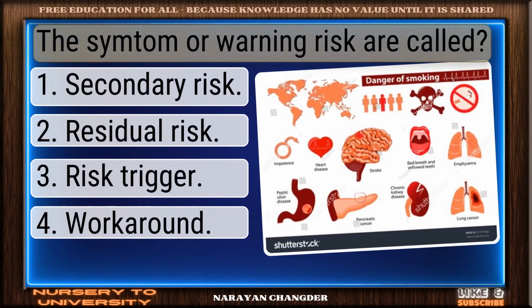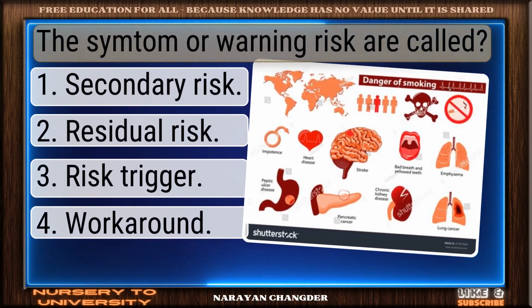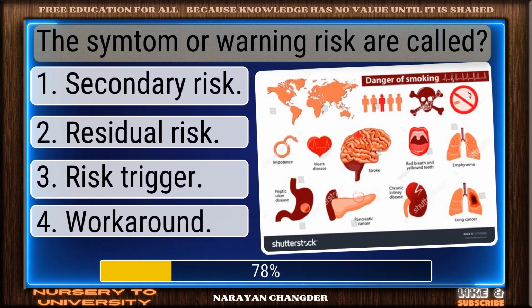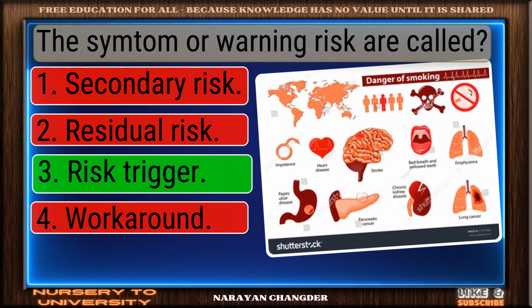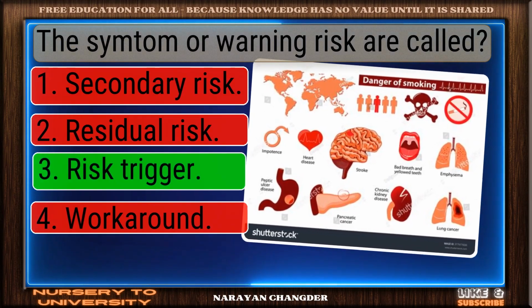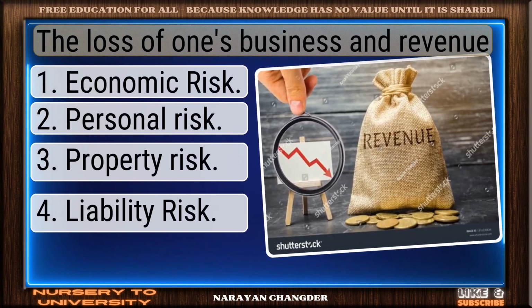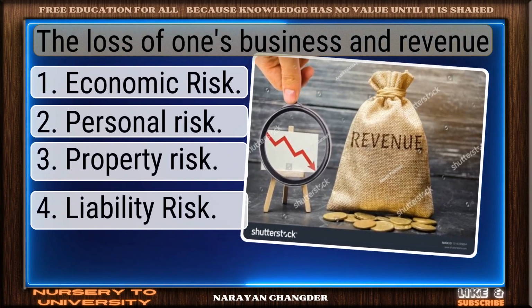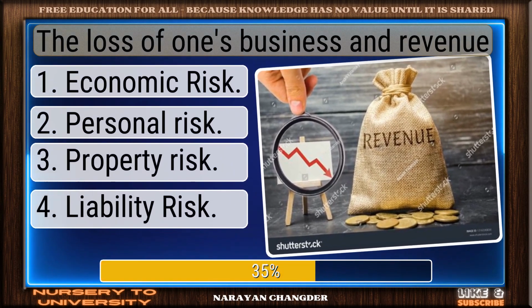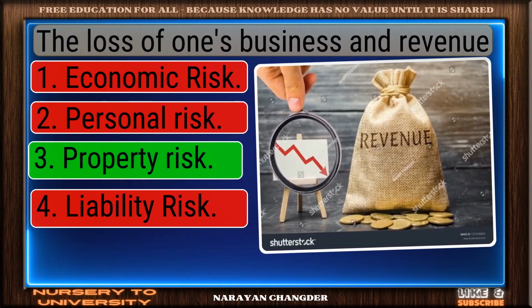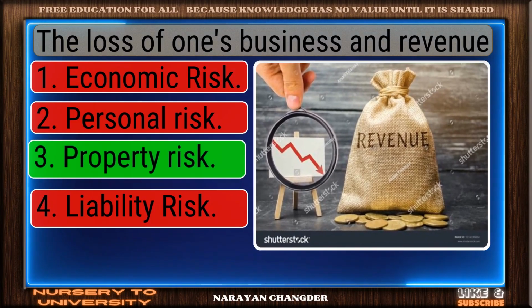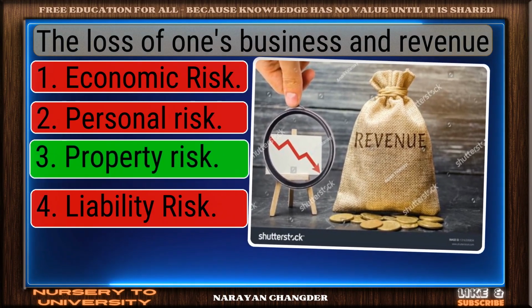Question number 1. The symptom or warning risk are called. Correct. Risk trigger is the right answer. Question number 2. The loss of one's business and revenue. Well done. Property risk is the right choice.